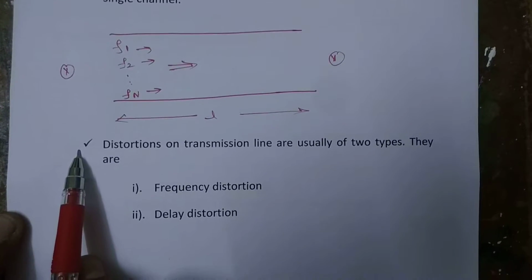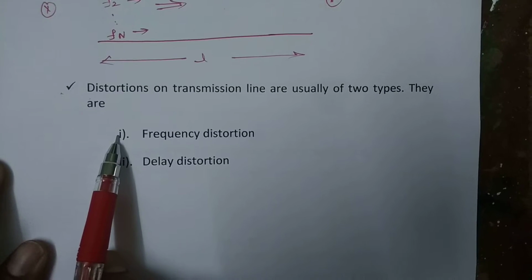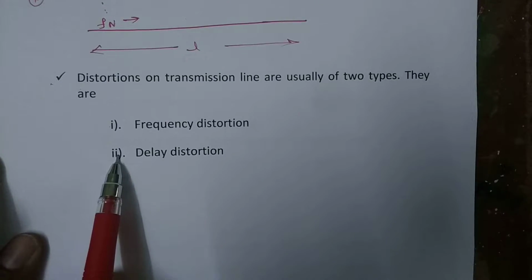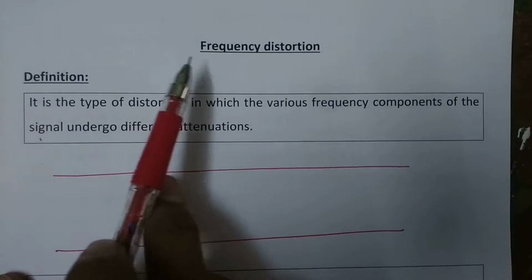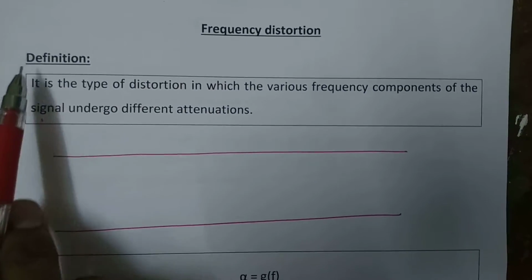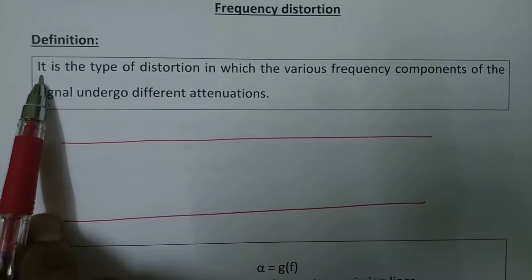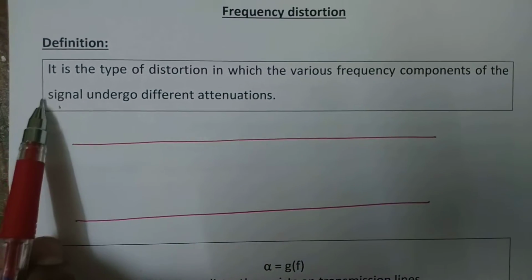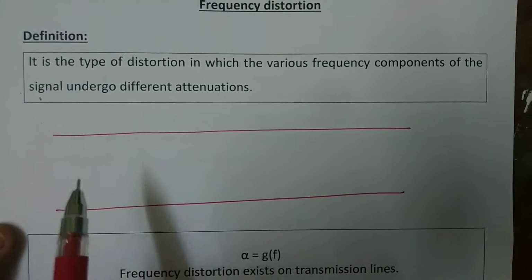Distortion on transmission line are usually of two types. They are frequency distortion and delay distortion. Frequency distortion. Definition: it is a type of distortion in which the various frequency components of the signal undergo different attenuations.